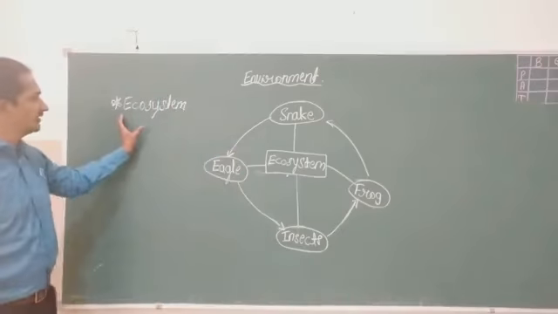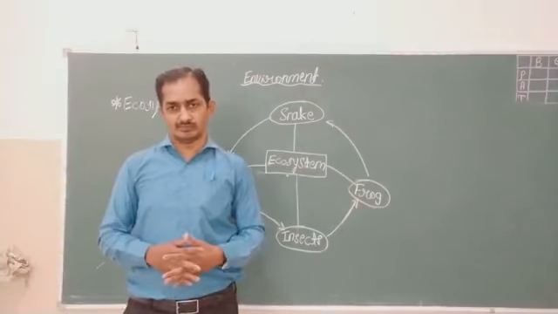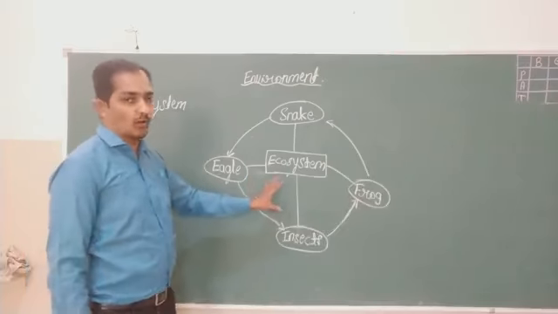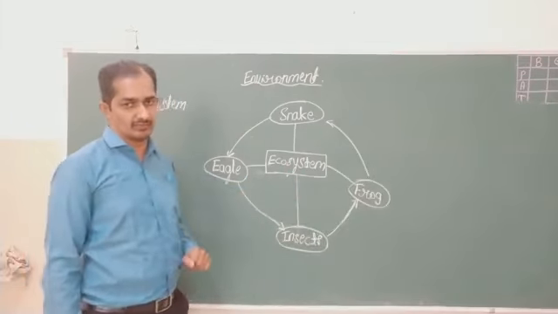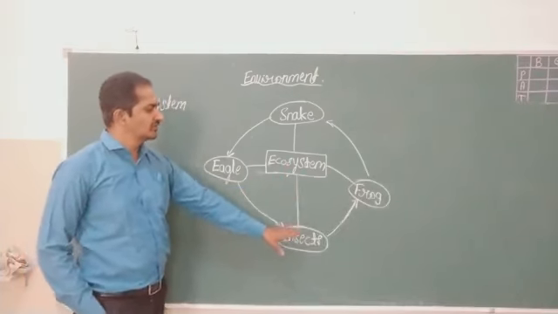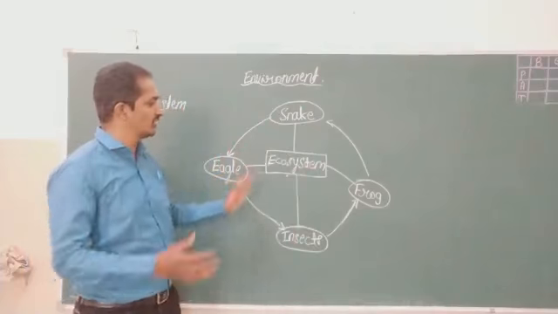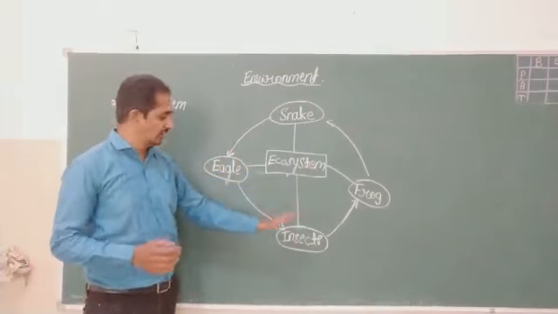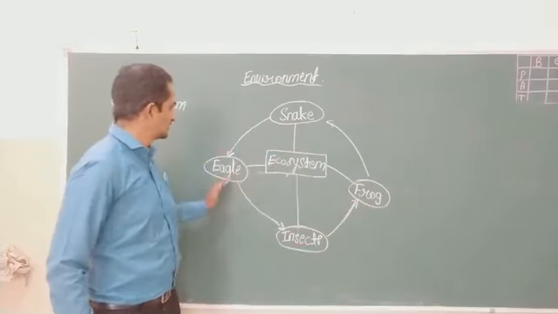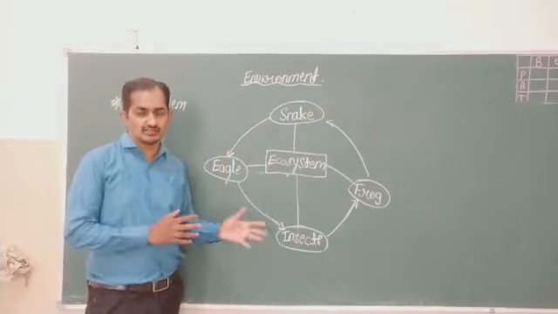Now we have the next point to be studied, that is ecosystem. What is ecosystem? Let us observe this simple diagram. These are the important points, and all of these are nothing else but the components of an ecosystem. First of all, to begin with, insects, next frog, next snake, next eagle, and afterwards again insects. Why is it shown like this? Now let us see it.